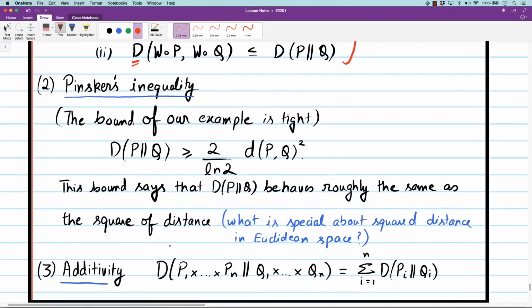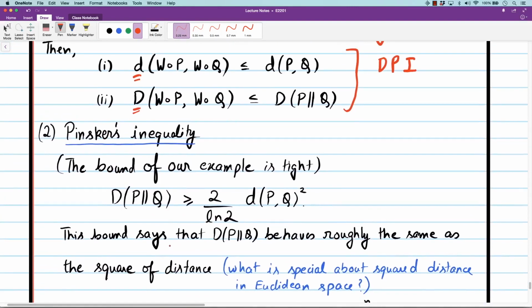The second property, which is very useful, is the one which relates Kullback-Leibler divergence to total variation distance. Earlier, in an example for the binary case, we saw that D(P||Q) is at least 2 by ln 2 times total variation distance square. In fact, this bound holds for every distribution. This is called Pinsker's inequality. It relates total variation distance to Kullback-Leibler divergence.